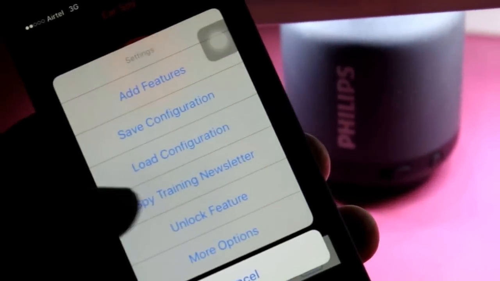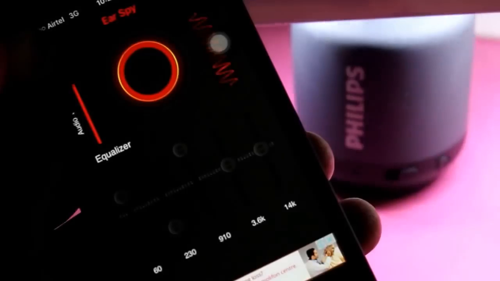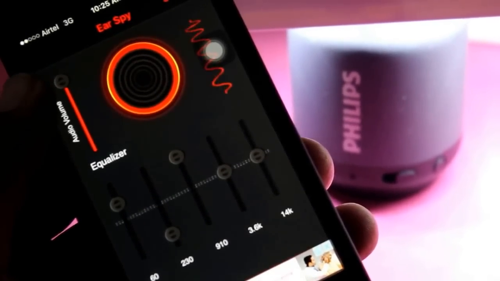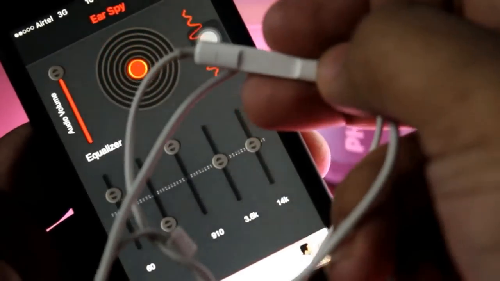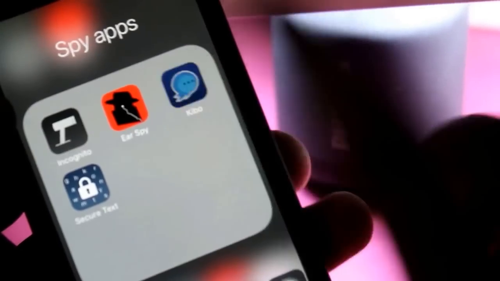It would seem that you are hearing music, but you are basically listening to other persons speaking. You are behaving as if you are listening to music. So check this application, it's known as Ear Spy. The microphone is a great thing which has been invented.